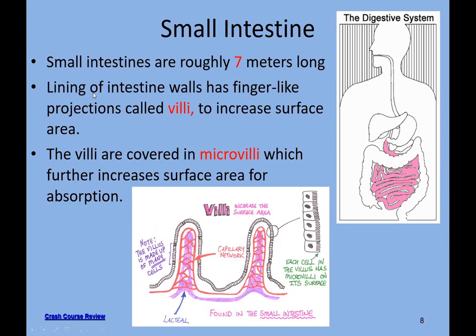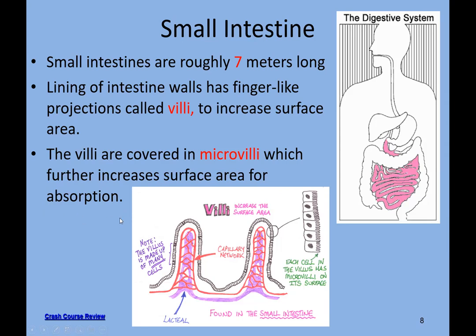The lining of the intestine walls has finger-like projections called villi. To increase the surface area, as I've told you, the villi are covered in microvilli. These cells that contain finger-like projections are called microvilli, which further increase the surface area for absorption.